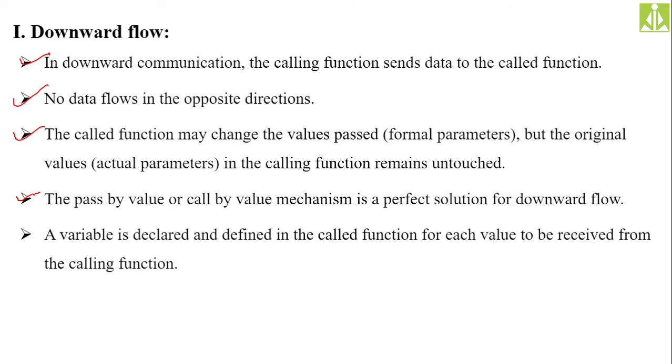And the last one: a variable is declared and defined in the called function for each value to be received from the calling function. Suppose from the calling function, in actual parameters, whatever number of values you are passing, a suitable type and number of variables, the same type of variable, should be declared at the formal parameters to receive that value.